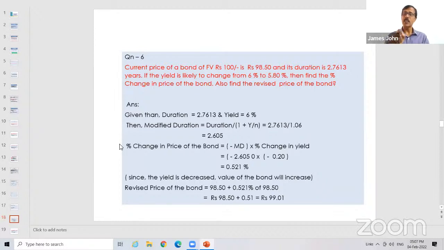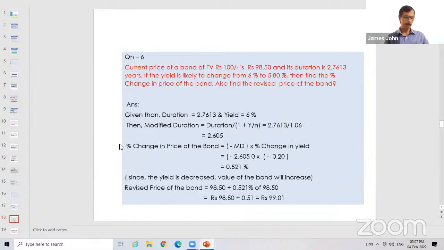And here, what does this plus indicate? The value will go up; the value will increase. So what is the revised price? The current price is 98.50. The revised price is 98.5 plus 0.521% of 98.5. How do you calculate it? 98.5 into 0.521 by 100. Add it, and you will get 51 paise. So the revised price is 99.01. Am I clear?